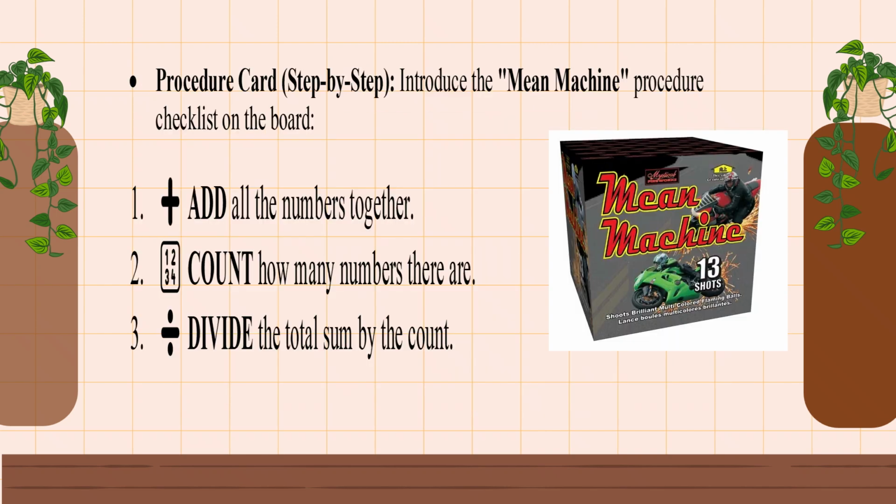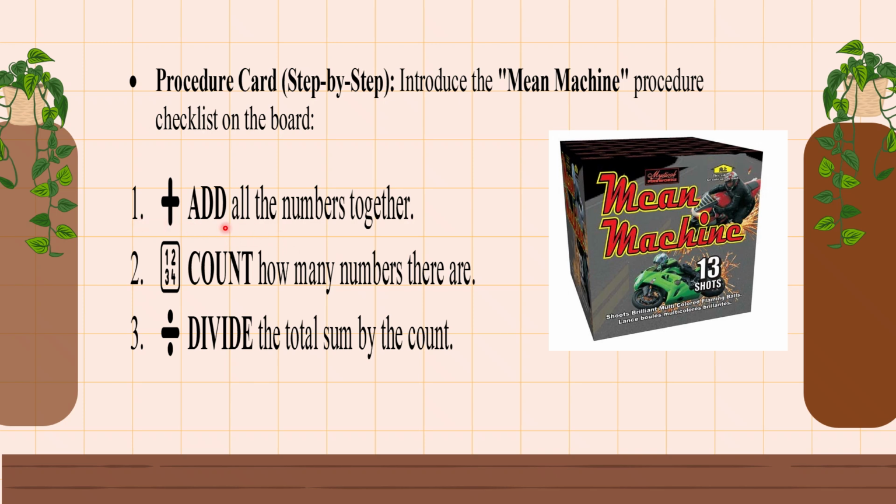Now we have here a procedure card, or steps. I'm going to introduce to you the mean machine procedure checklist on the board. Actually, this is a picture of a real machine, a mean machine. It's just like a box.